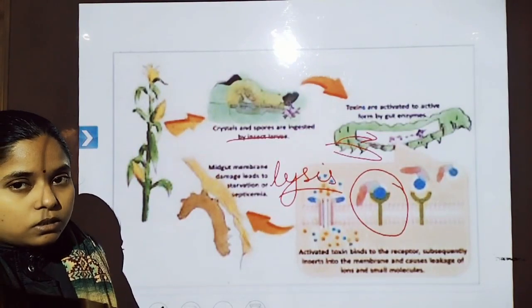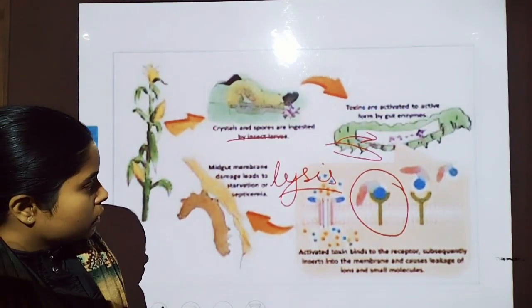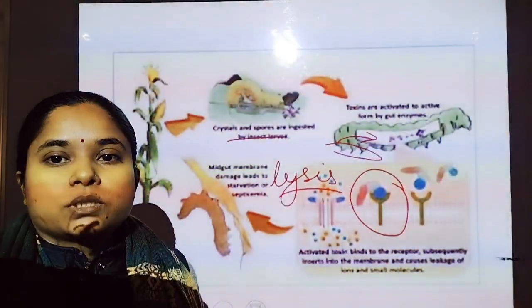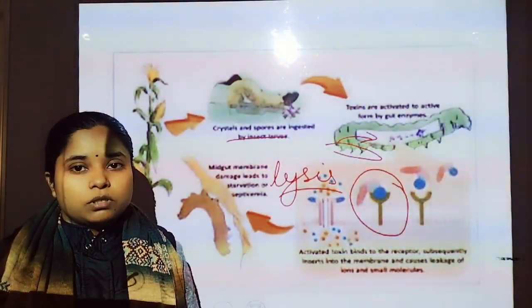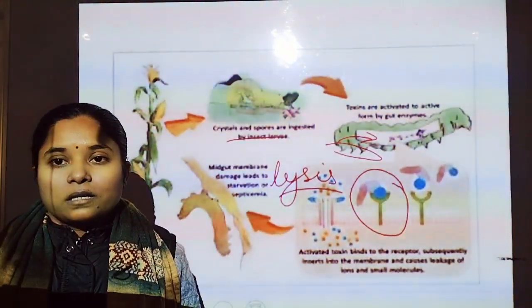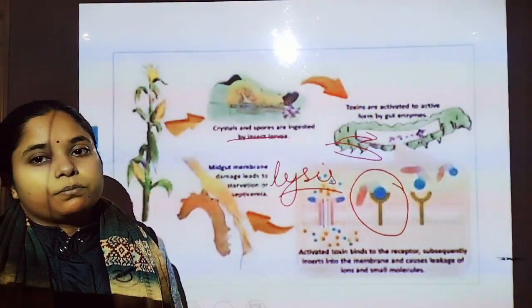Due to this, the fluid exudes out. So students, that is overall about Bt cotton and RNA interference for pest-resistant plants.